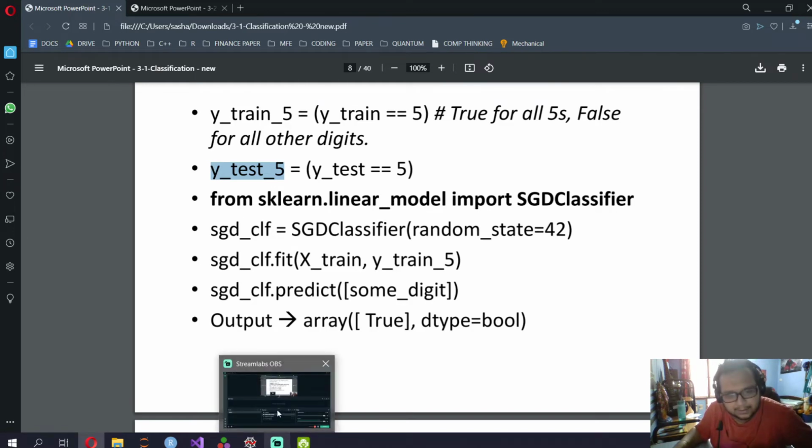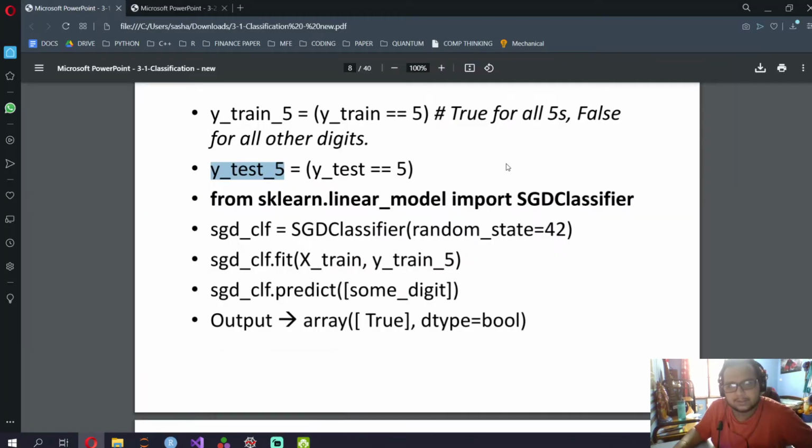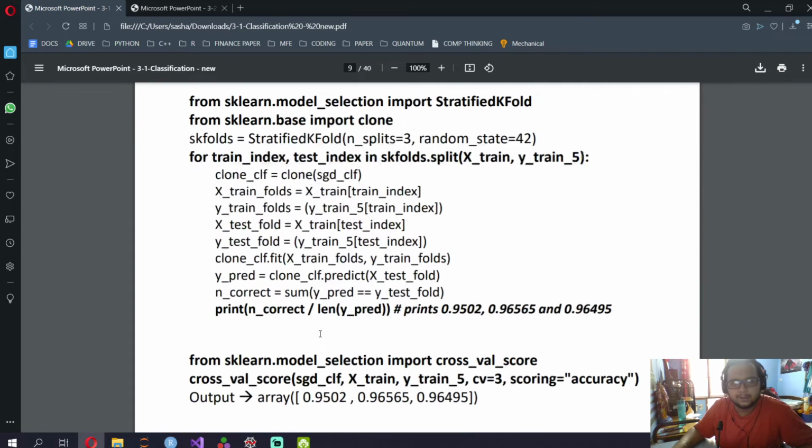Let me see whether my notes are still open. No, it's not open. Okay, I told you you need to remember how to import SGD classifier, SGD regressor, linear regressor, logistic regressor, linear support vector machine, linear support vector classifiers. This is a new terminology alert. From sklearn.linear_model, import SGDClassifier, then SGDClassifier.fit, SGDClassifier.predict, and then you do